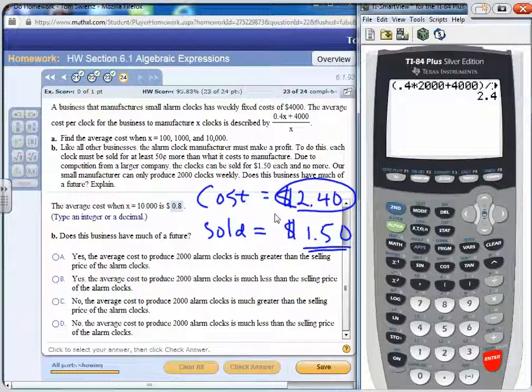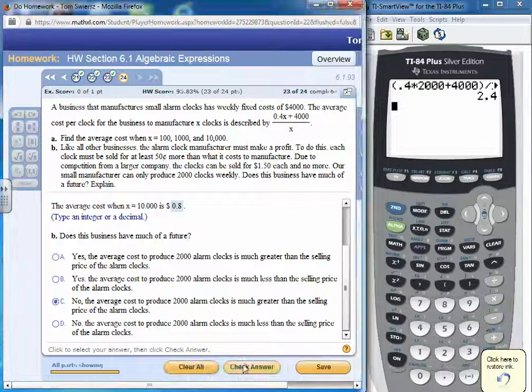The average cost of producing 2,000 alarm clocks is much greater than the selling price. So there's our answer. They don't have a future because they would be losing money on each clock they produce. All right, very good.